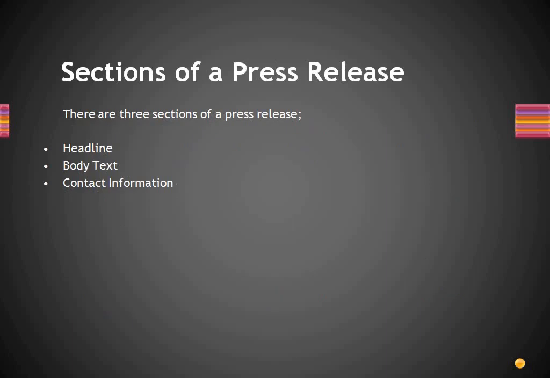Sections of a press release. There are three sections of a press release. Number 1, headline. Number 2, body text. Number 3, contact information. Headline.